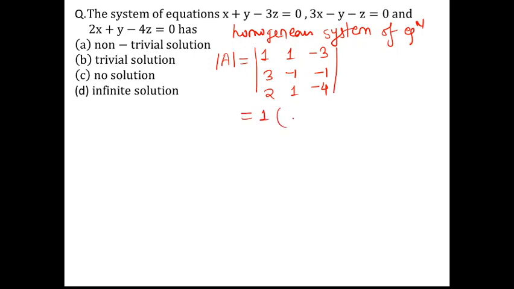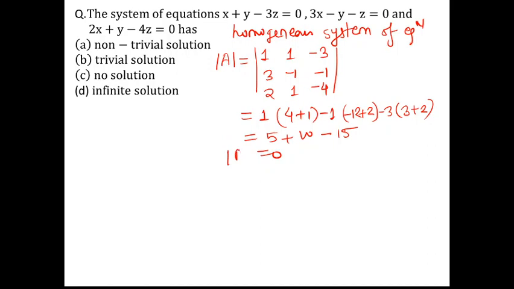We have 1 into 4 plus 1, then minus 1 multiplied by minus 12 plus 2, then we have minus 3 into 3 plus 2. So here it is 5, this is 10, and here it is 15. So it comes out to be 0.